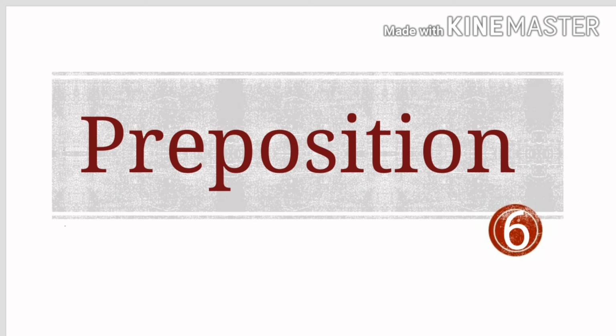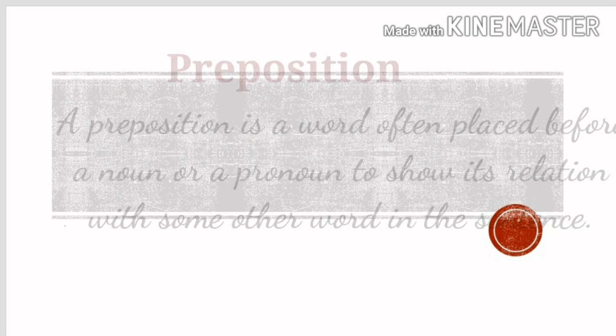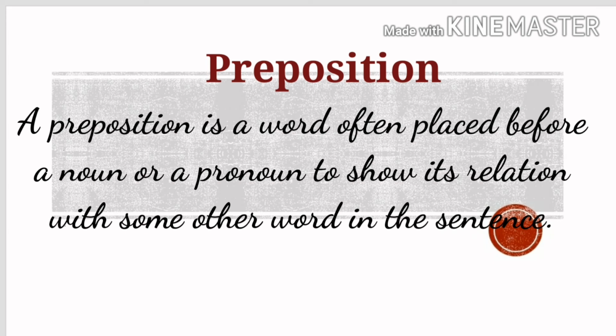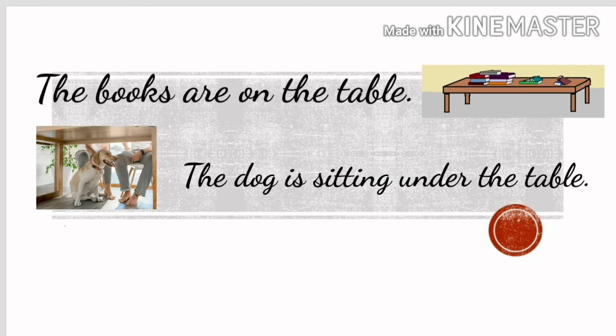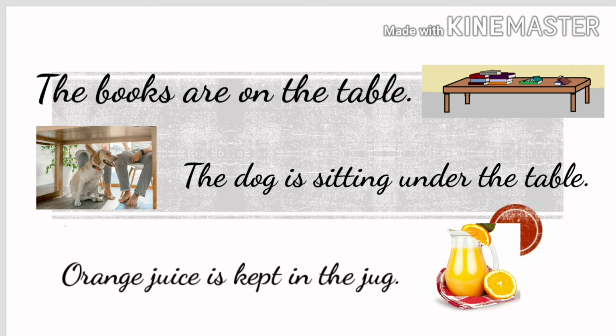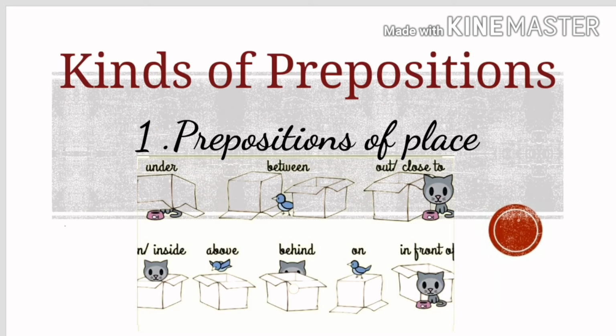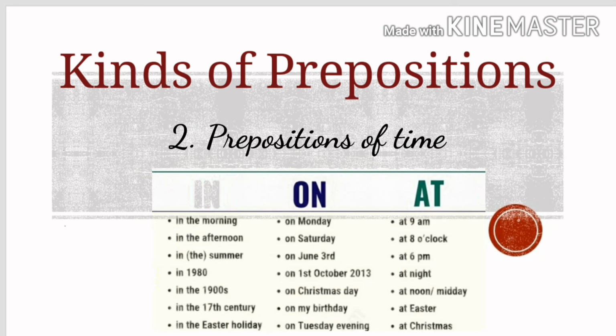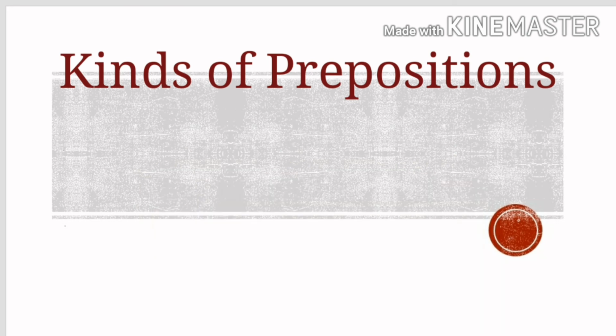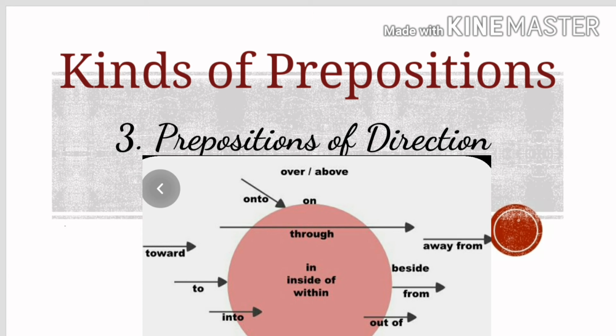Now have a look at the 6th part of speech, that is preposition. A preposition is a word often placed before a noun or a pronoun to show its relation with some other word in the sentence. Let's see some examples. First example is books are on the table. Dog is sitting under the table. An orange juice is kept in the jug. Kinds of prepositions are prepositions of place, prepositions of time, and prepositions of direction.